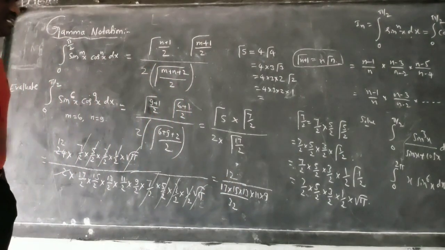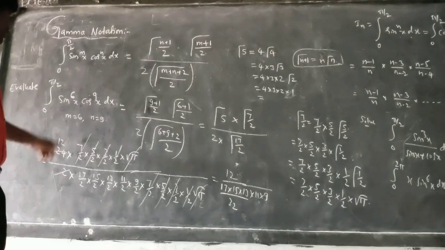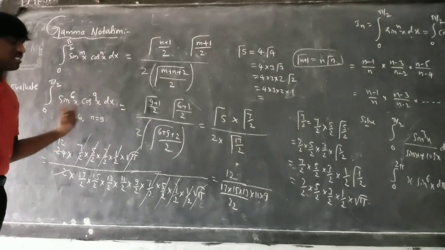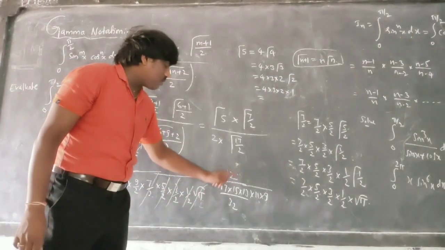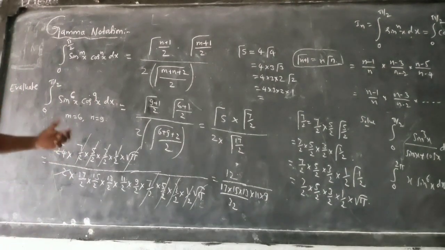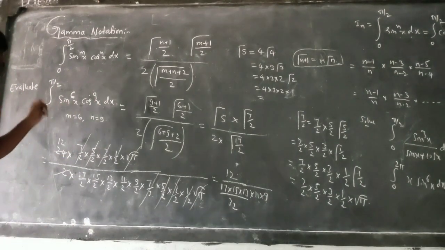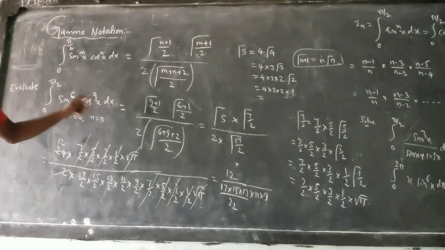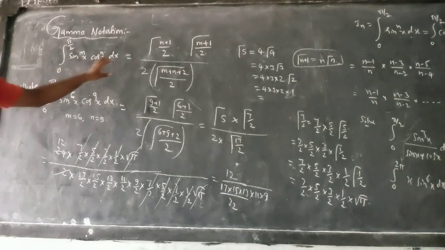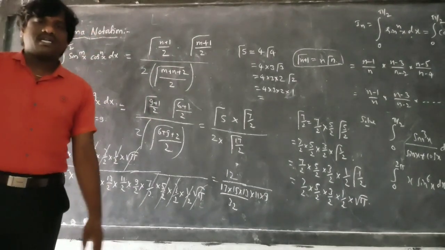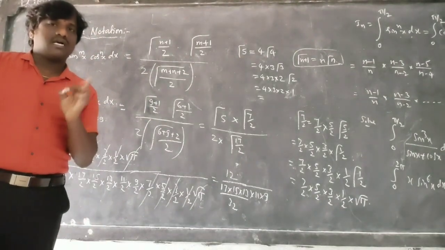If you multiply, that will be your final answer, because you are going to get big numbers in fraction. So you just multiply 32 into 12 and multiply this, that will be your final answer. This is the beauty of mathematics. If you want to solve the integration from 0 to pi by 2 of sine to the power anything, odd, even, or fraction, you can apply this formula. Hope you understand. This is what we call gamma notation.